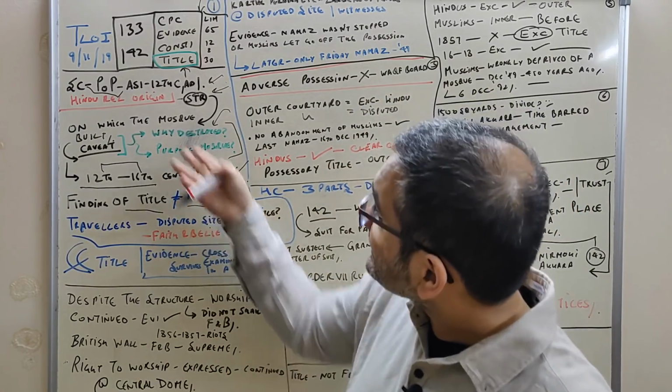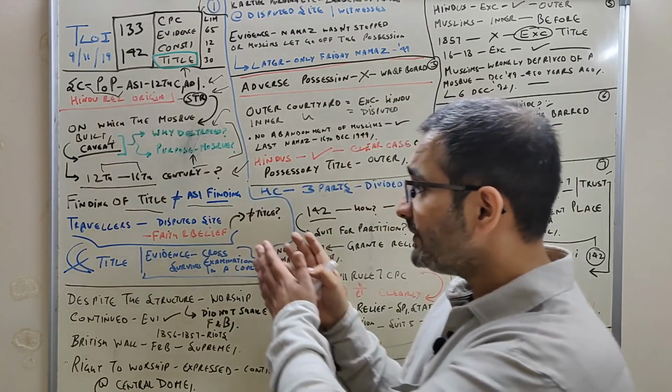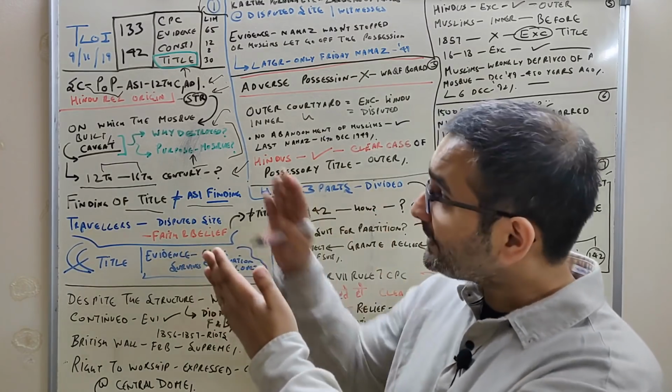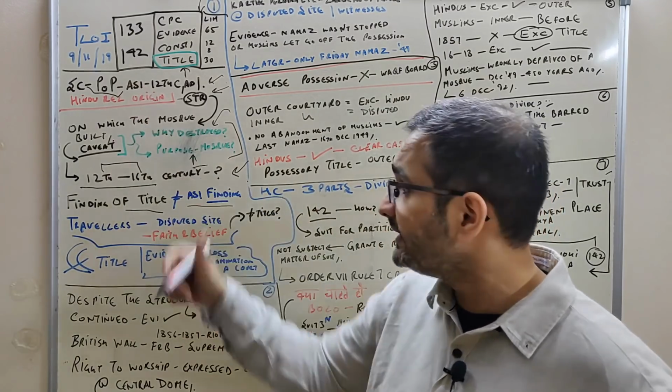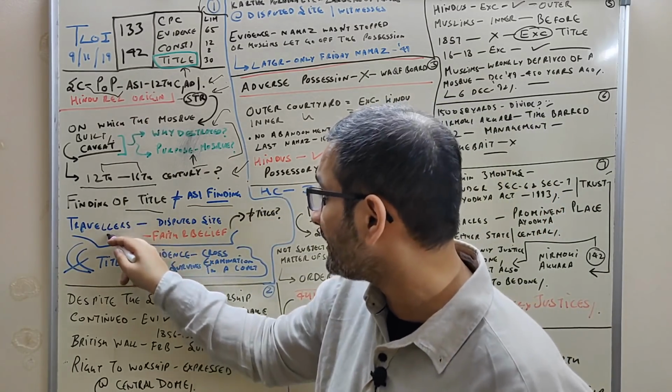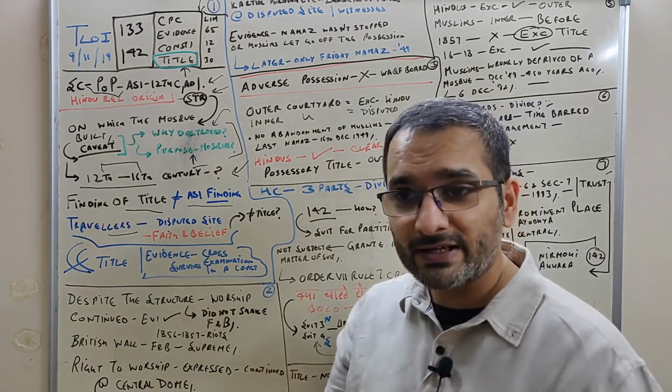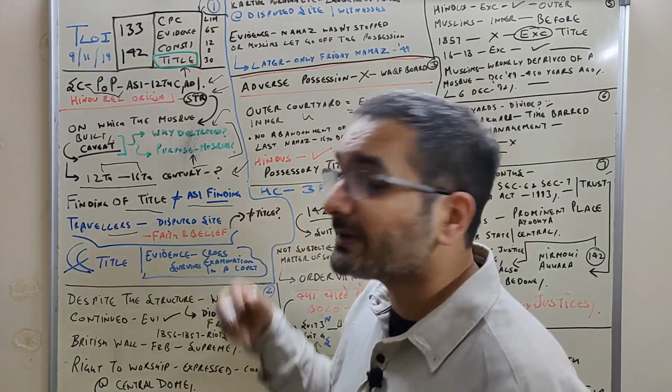But then, see, this is basically how the judge's mind works. Now the ASI people have also said it, so that's one probability. Then the preponderance of probabilities keeps increasing. Then the finding of title came. Then the Supreme Court went into some travelers' records, I think two, with some very weird-to-pronounce names, so that's why I'm not taking the names.